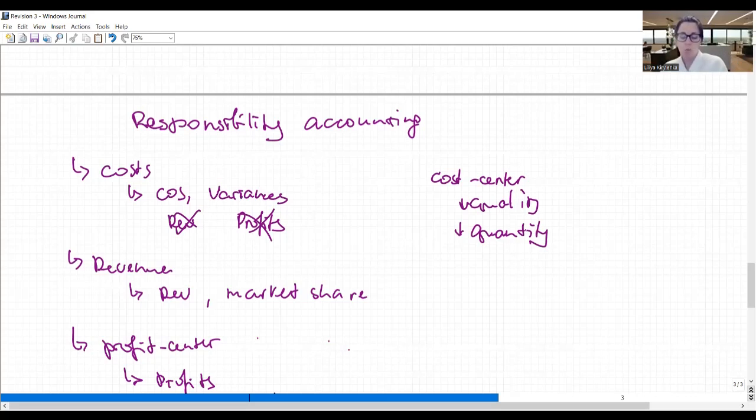So why did this happen? Well, because the managers are controlled on cost, and they do not really depend on the quality of the final product unless it is scrapped.